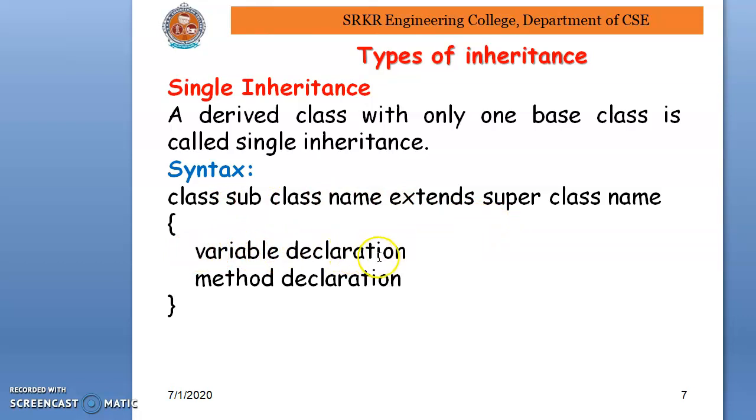Here is the variable declaration, in which we use the variables. Coming to the method declaration, we write the methods. By including this variable declaration and the method declaration, the subclass will acquire, or import, all the details from the superclass.